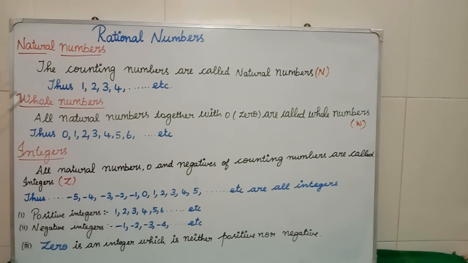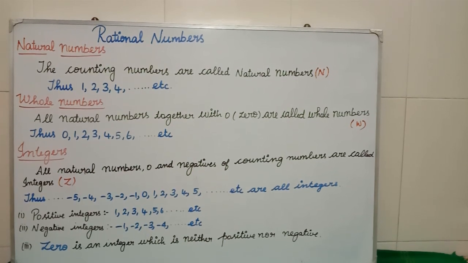Today we are going to see the chapter rational numbers. Before going into rational numbers, we have to know what is natural number, what is whole number, integers and fractions. Okay, what is natural number? The counting numbers are called natural numbers. Counting numbers means what? It will start from 1, 2, 3, 4, 5 till up to infinity. These numbers are called natural numbers.